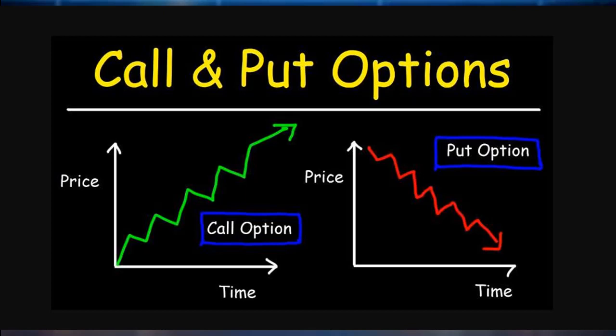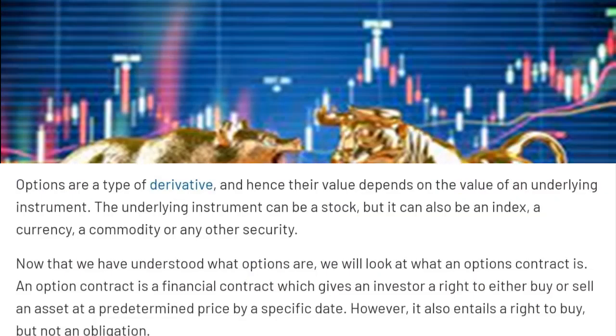Hello everyone. Today's topic, options in stock market. Options are a type of derivative and hence their value depends on the value of an underlying instrument. The underlying instrument can be a stock, but it can also be an index, a currency, a commodity, or any other security. So there will be an underlying asset or underlying instrument. According to the movement of the underlying instrument, the price of the option will also change. The price of the option, depending upon the underlying instrument, will increase or it will decrease.